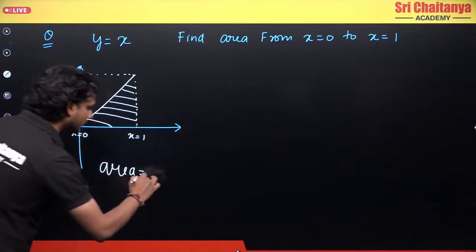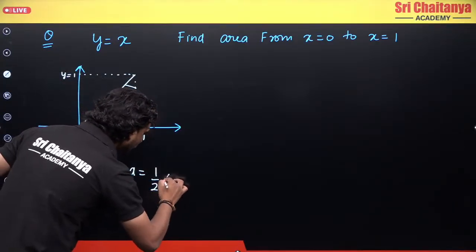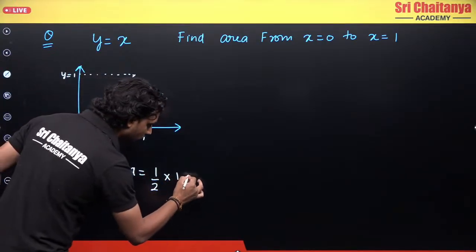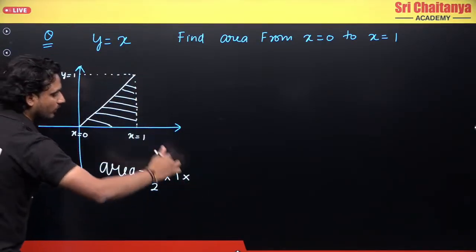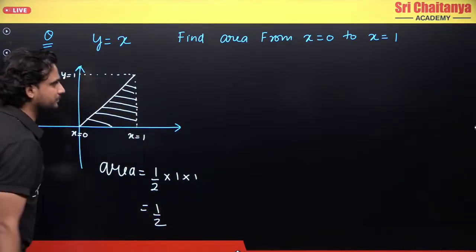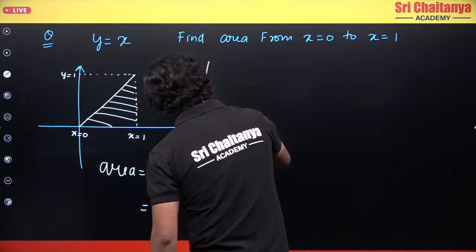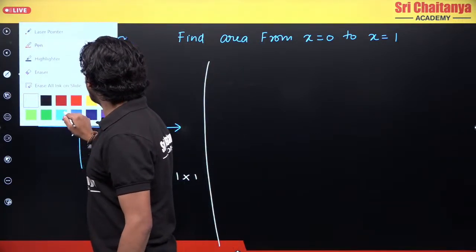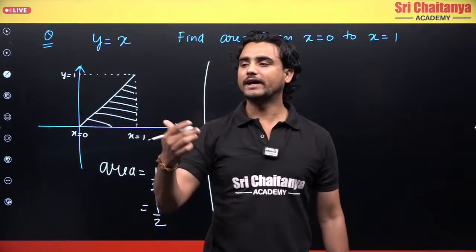The area of a triangle is half into base into height. And what is the base? The base length is 1 unit. And what is the height? The height is also 1 unit. So basically I am getting the area as 1 by 2. Correct? But now I want to prove that I can find the same answer